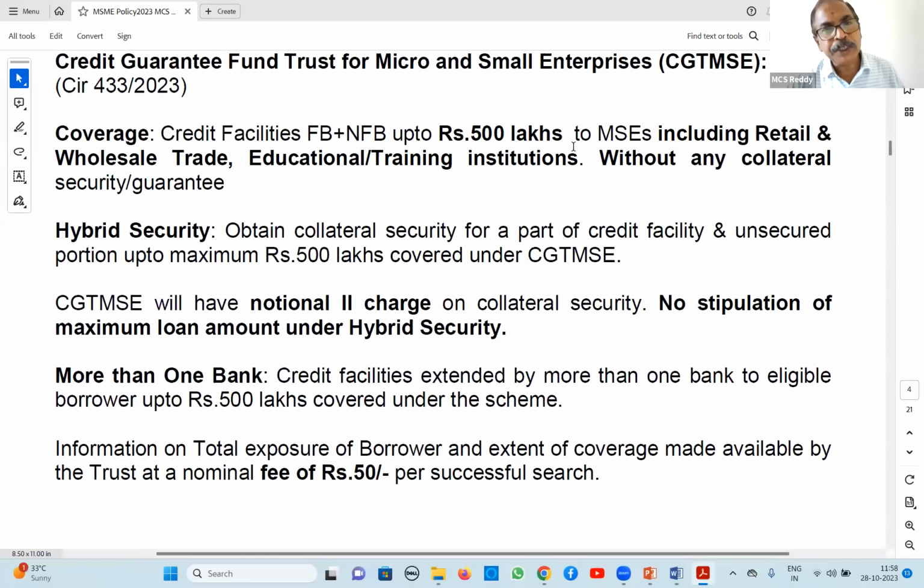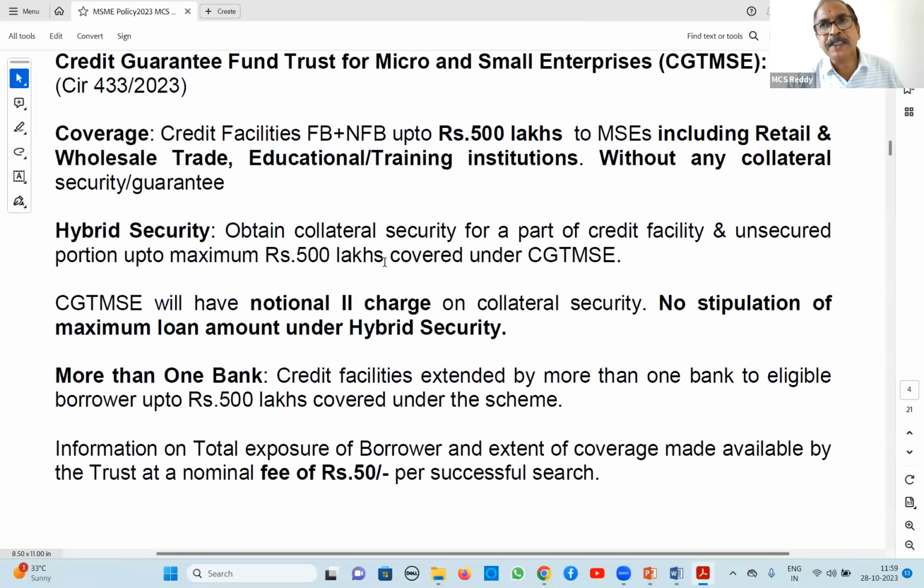The original share was in a 4:1 ratio, 80% by the central government and 20% by SIDBI contribution. It started from 50 lakhs, and now it has gone up to 5 crore rupees coverage. So as for loan eligibility, if banks are sanctioning loans without collateral security, it can be covered under CGTMSE.